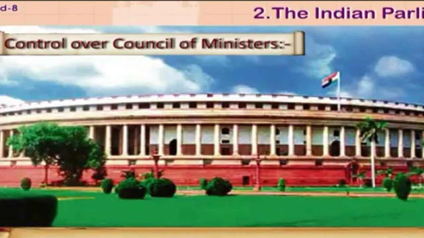There are multiple ways through which this control can be exercised. It is the responsibility of the Parliament to see that the Council of Ministers does not disregard the Parliament and the functions under its supervision.